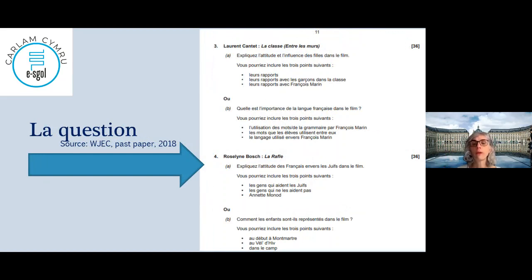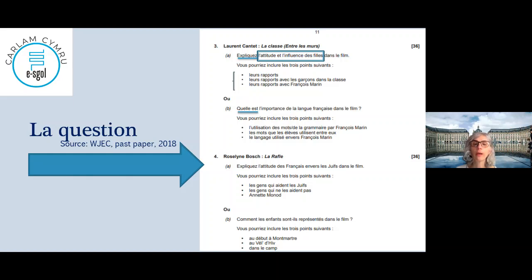The two movies, number 3 and 4, are La Classe, or Entre les Murs, by Laurent Cantet. Again, if you look at this one, 2 questions. Question A, expliquer l'attitude et l'influence des filles dans le film. So the attitude and the influence of the girls in the movie. And the 3 points: le rapport between themselves, okay? Now, le rapport avec les garçons, so their relation with the boys, and the relation with the teacher, Monsieur François Marin. That was question A.